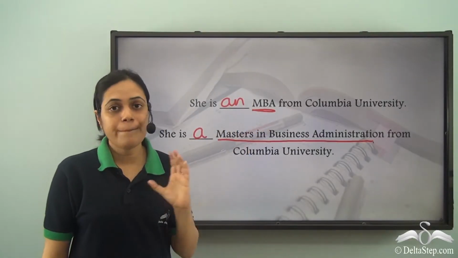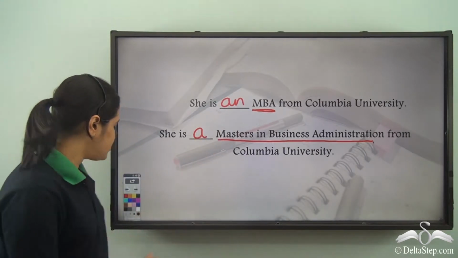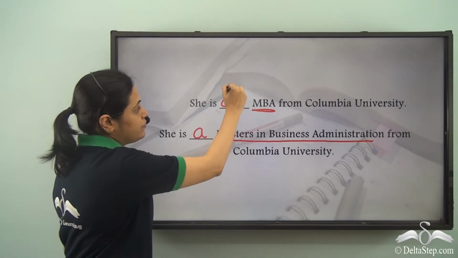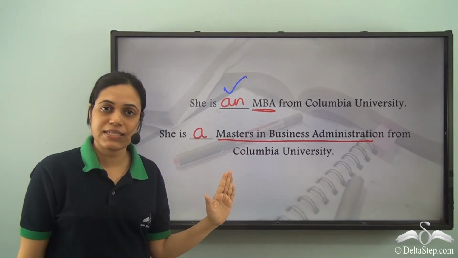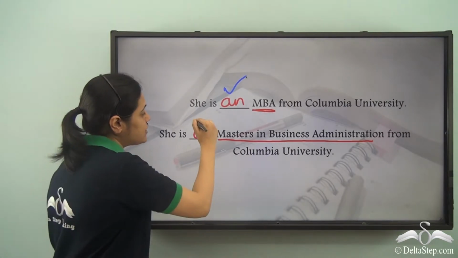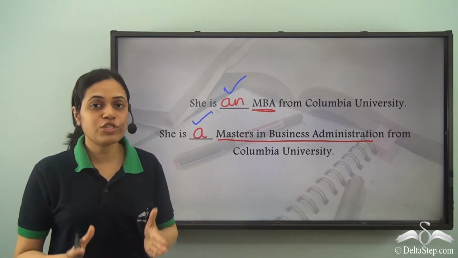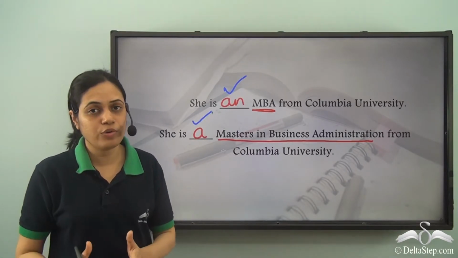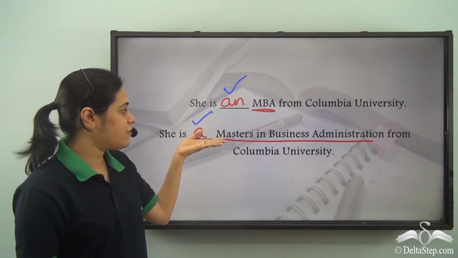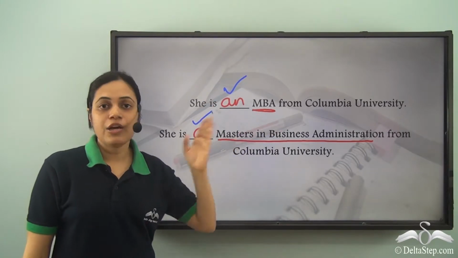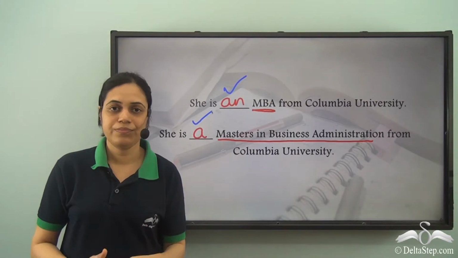Now for the short form, because it starts with the vowel sound MBA, A, I use the article an, and when I write it in full form Masters in Business Administration, because it begins with the consonant sound, I write A. So the most important thing is the sound with which the word begins. Based on that, we decide whether we'll have A or an, no matter whether it is a complete word or a short form.